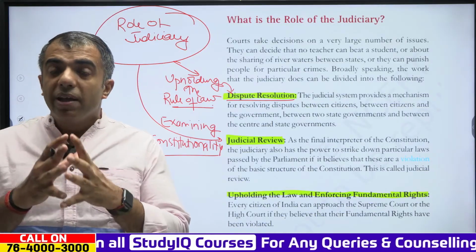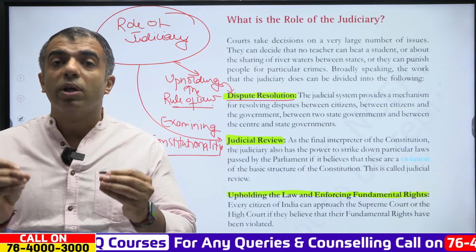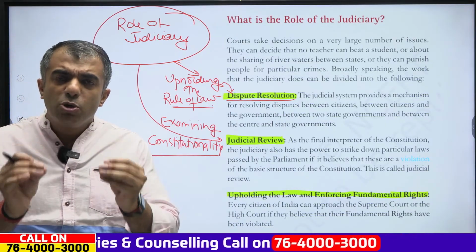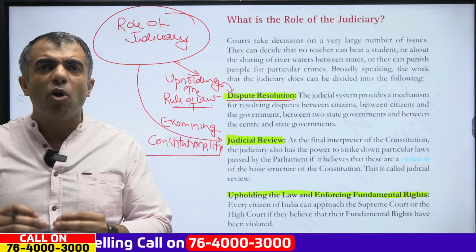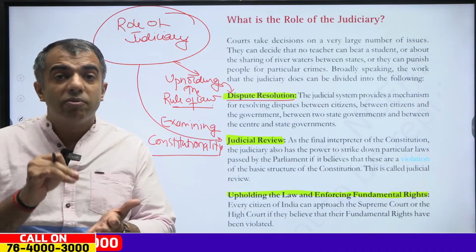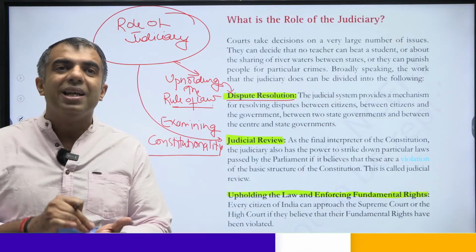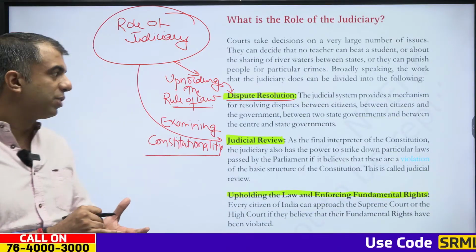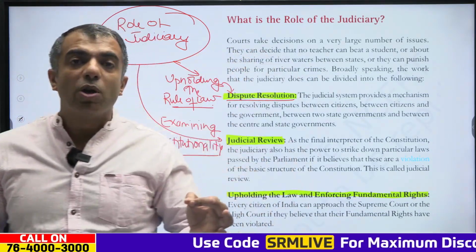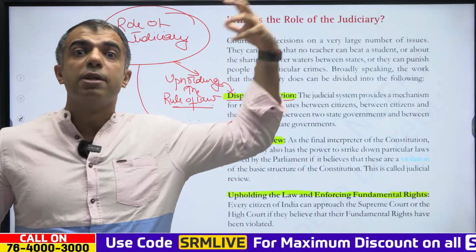Clear? So if a law or an executive action is found to be violative of the constitution, the judiciary can declare it null and void. The judiciary can declare it ultra vires, and this power is very, very crucial for maintaining the supremacy of the constitution. Clear? So what does it say? The ultimate feature of our constitution is that our constitution is supreme.